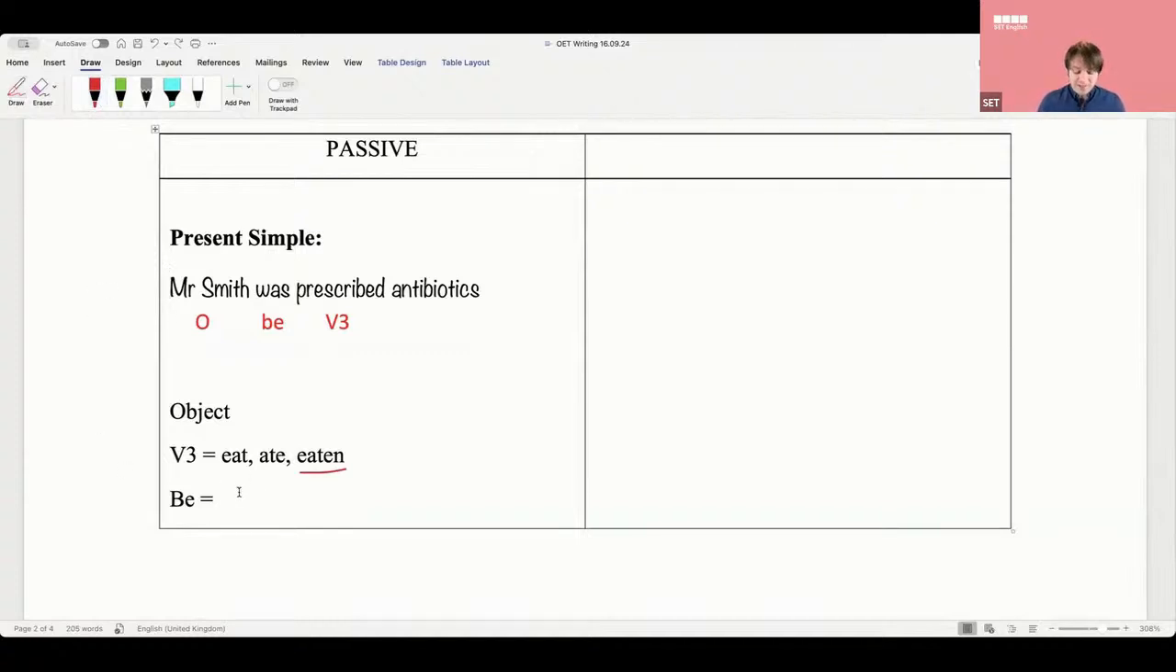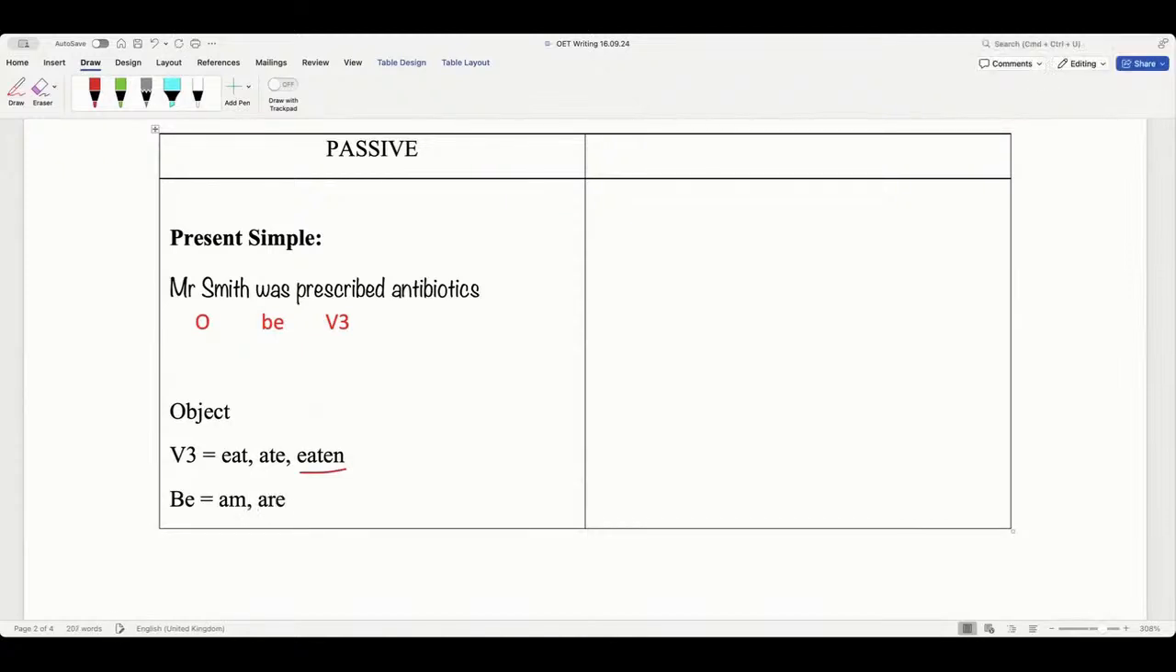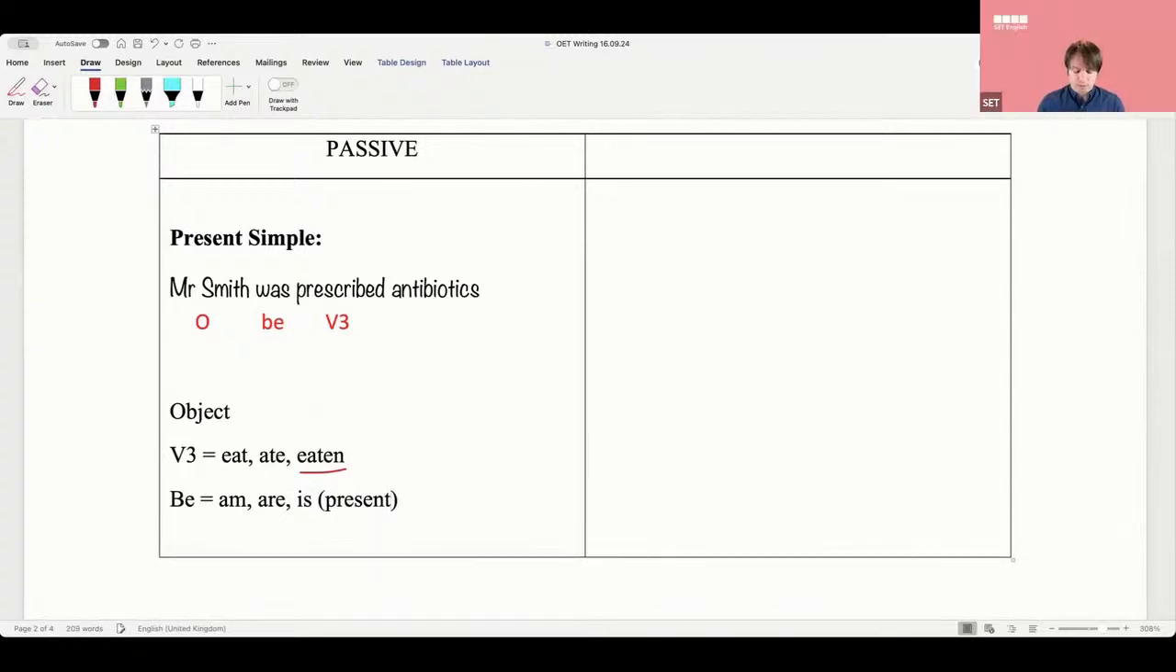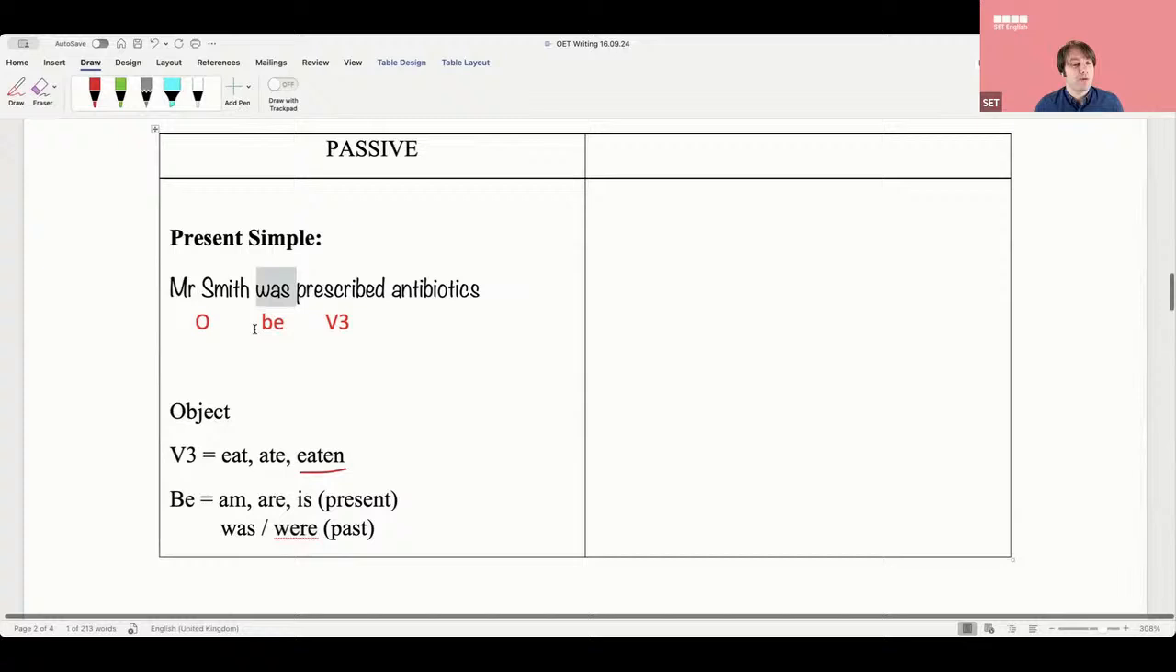The be verb in the present tense is am, is, are. Okay, this is the present be verb. What's the past be verb? Was, were. So sometimes you can use the present, sometimes the past. Usually it will be the past, like was. Mr. Smith was prescribed antibiotics.